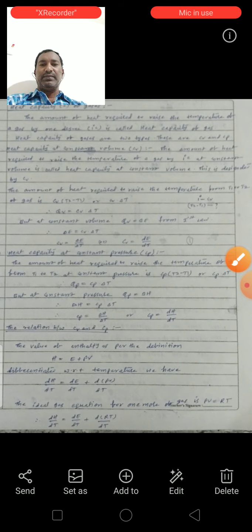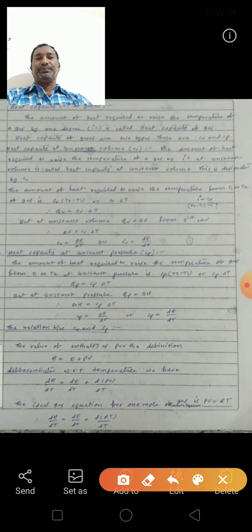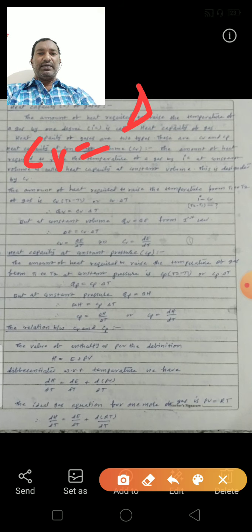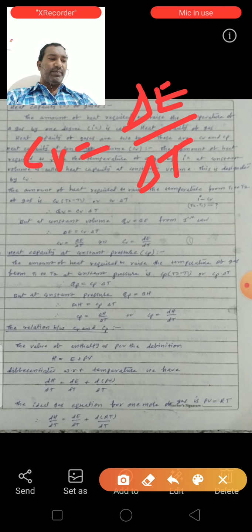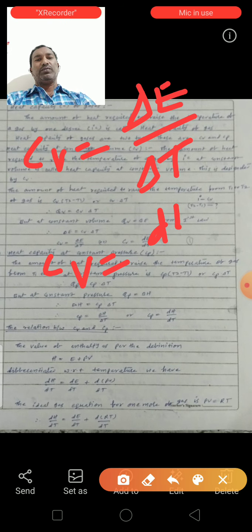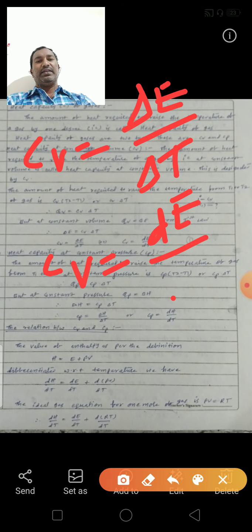From this we can write CV is equal to delta E by delta T. For small changes we can write CV is equal to dE by dT.